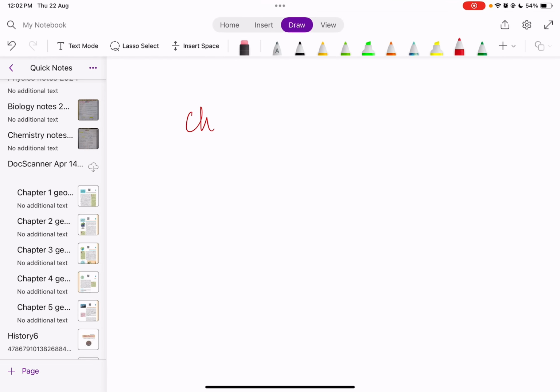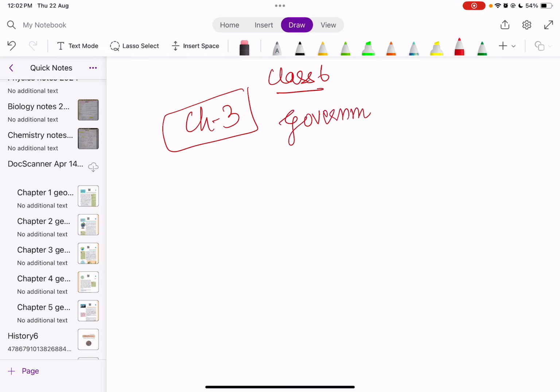Okay, next we talk about chapter 3 of class 6 polity, Government. The first and foremost question is, when it comes to our mind, government, what does the government do?